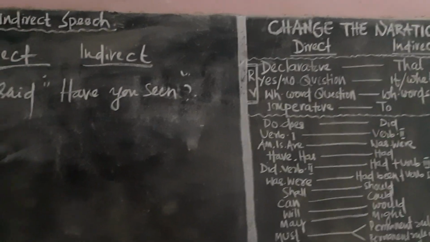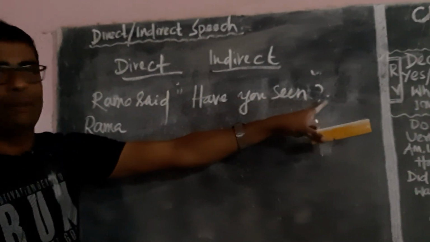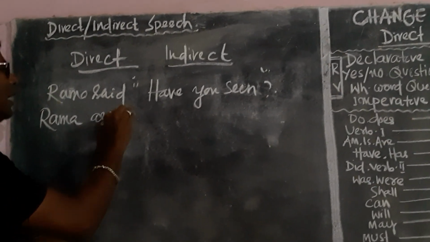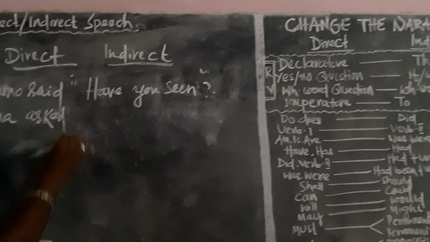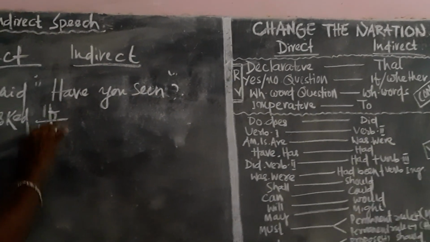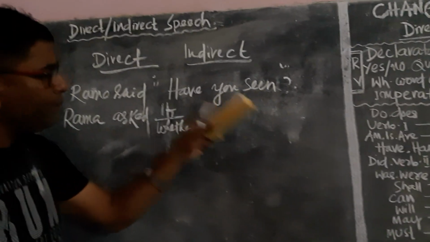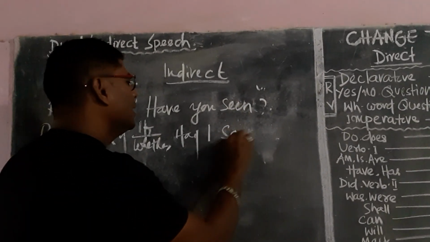So here we have to write Ramo asked, because the question mark is there. Ramo asked. Now it's time for the conjunction. Which conjunction? If or whether. Anyone you can use. Have you seen? Have turns into had. You turns into I. Seen.